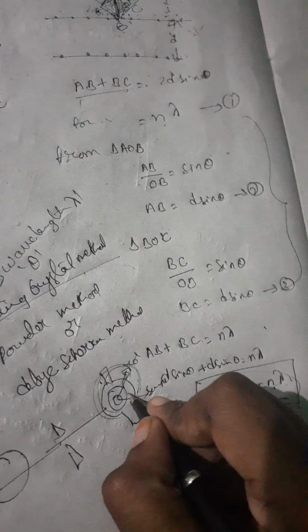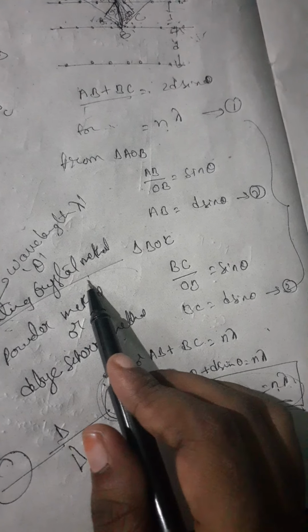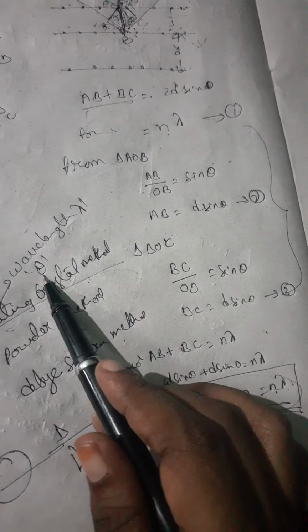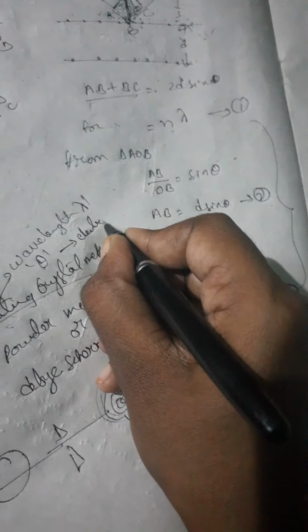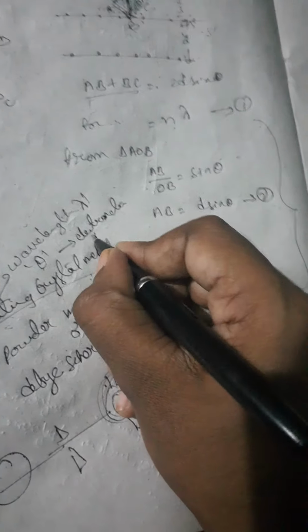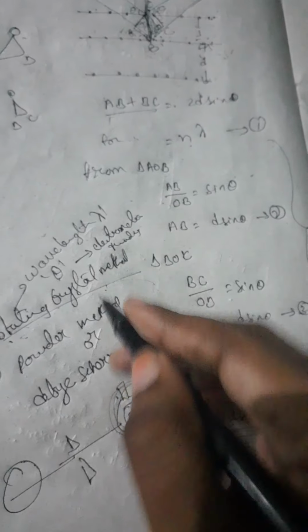We note the angle, the maximum angle displacement, which is known as the electrometer reading. That one we call the rotating crystal method.